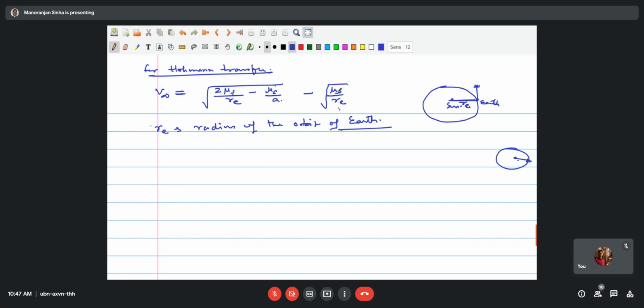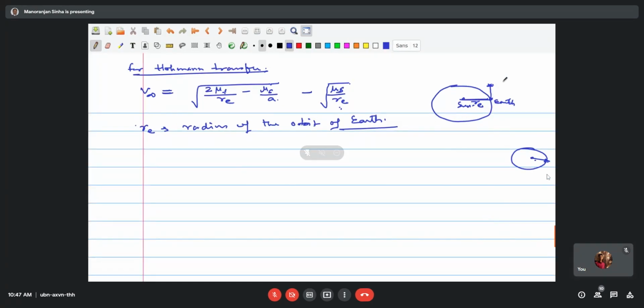So mu sun divided by re. Here the earth is moving. So this is the initial velocity of the satellite. This is what we assume while we are working for the asteroid problem. So whatever the asteroid velocity, this is the available thing.